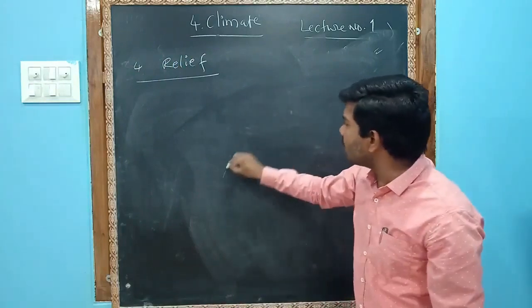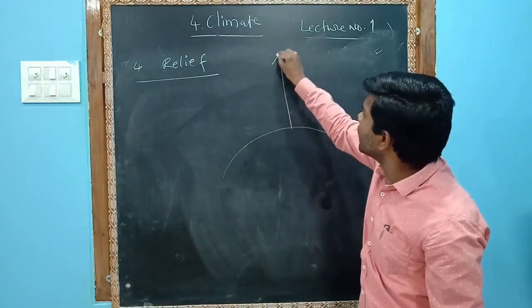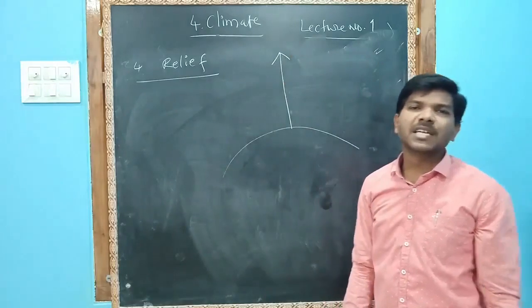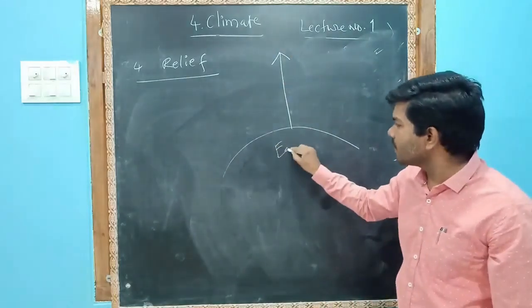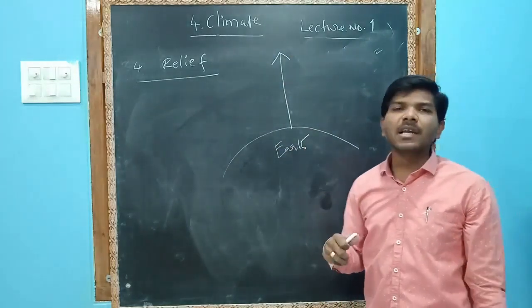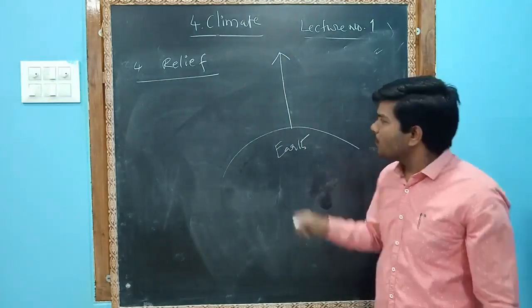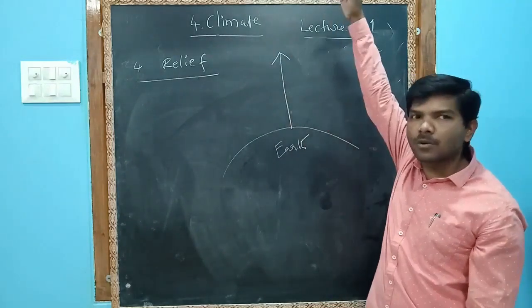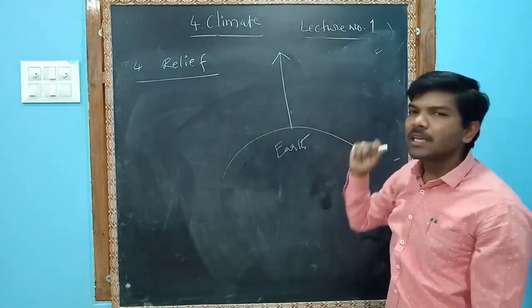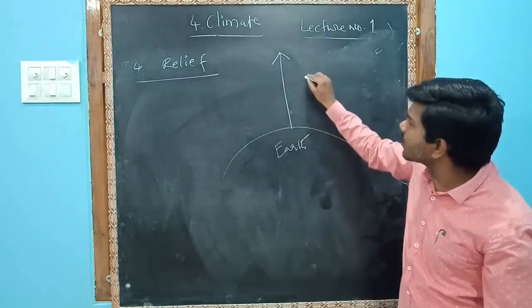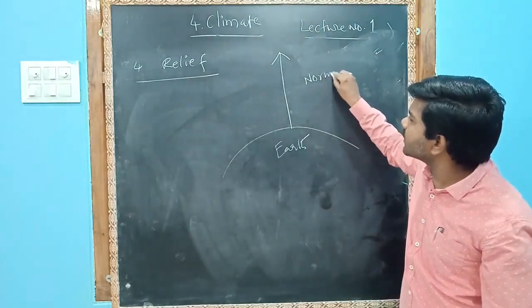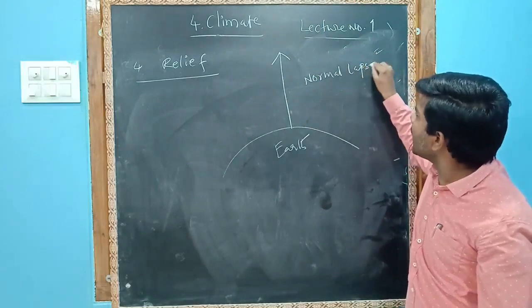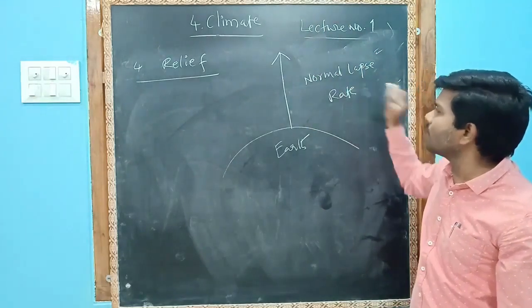As you know, while we are going to higher elevation, temperature decreases. This is Earth. In ninth class, you might have learned about the atmosphere. When we move upwards, there will be a decrease of temperature. This is called the normal lapse rate.